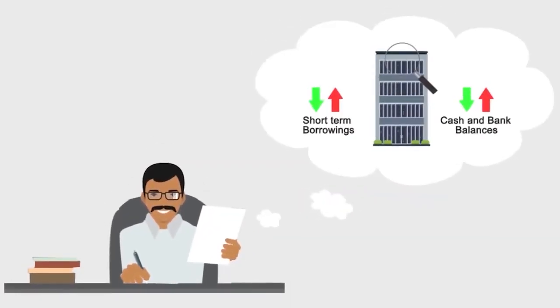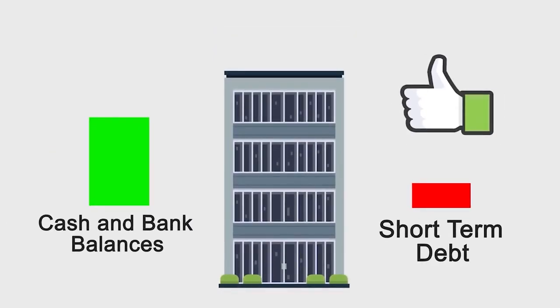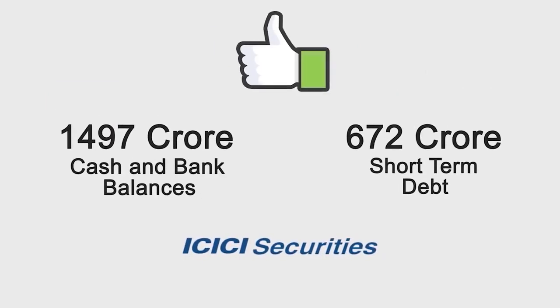The simplest way of analyzing short-term borrowings is to compare it with the company's cash and bank balances. You will have to see whether the amount of cash and bank balances is more than the amount of short-term borrowing or not. If the company's cash and bank balances are more than the short-term debt, then it is a good thing. If this is not the case, then you will have to see how else the company can repay its short-term borrowings. Here, for ICICI Securities, short-term borrowings is no big deal. This is because it can use its cash and bank balances to repay the short-term debt easily.